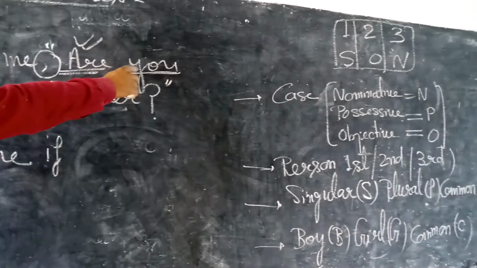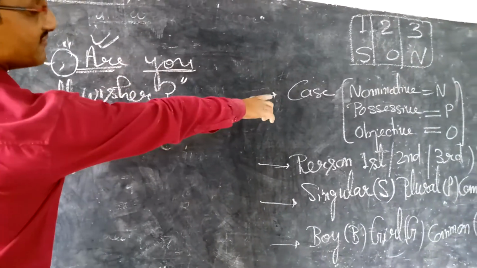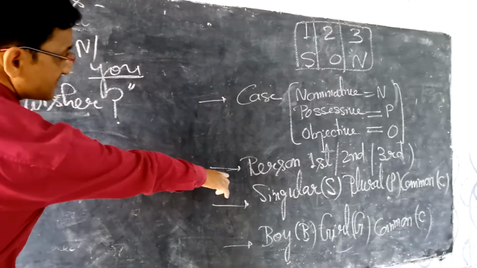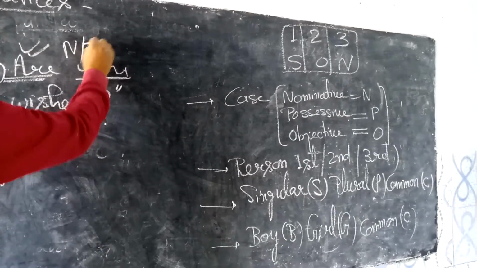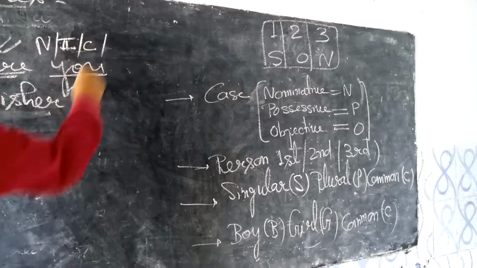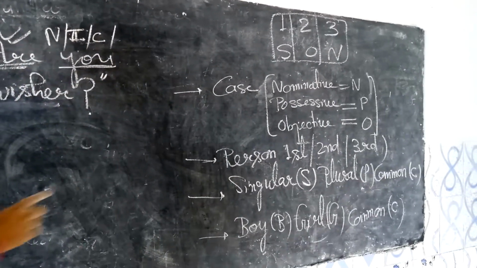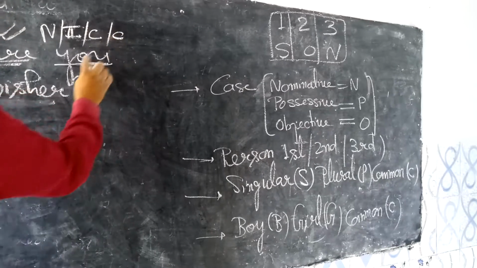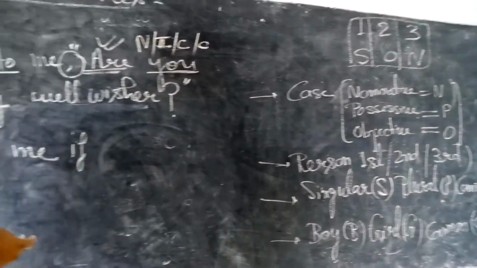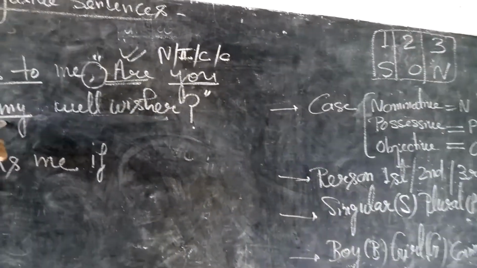First of all, I will mark here. This is of which case? Nominative case. And which person? Second person. And singular or plural? Common, because you can be used for singular and plural both. Boy, girl, common, because you is used for boys also and girls also.